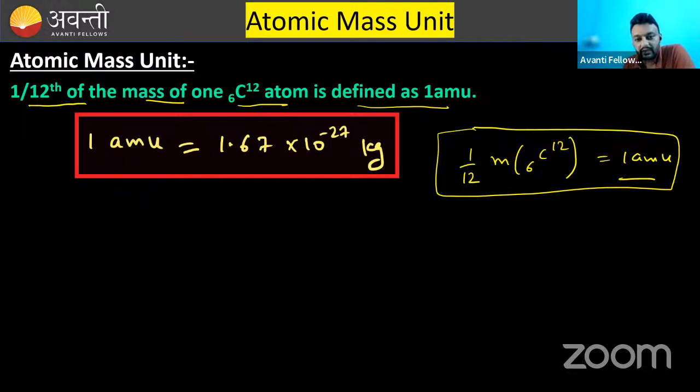Now, if you calculate these values, it comes out to be 1.67 times 10 to the power minus 27 kg. Based on that, the mass of a proton is approximately 1 AMU. The mass of a neutron is also approximately 1 AMU. If I am talking about 1 AMU, that is 1.00 something. You need to remember this, but it is easier now to calculate the masses.